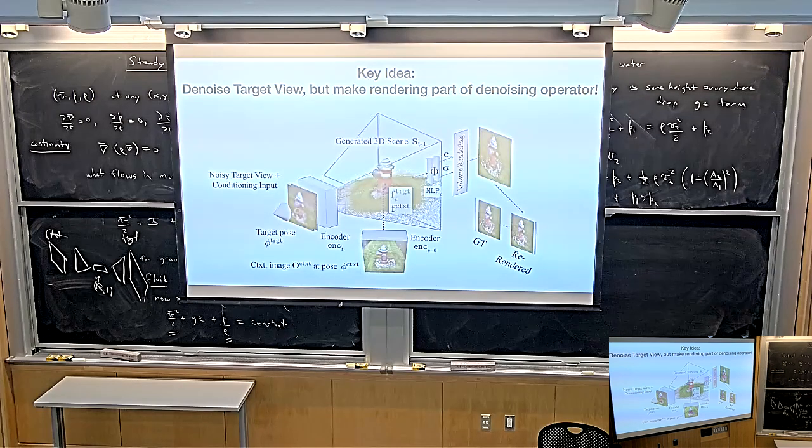That same image back into the model. So you don't render a different camera pose. You render the same camera pose that you initialized with noise. So you basically take a context image, you pick a random camera pose, you initialize it with noise, then you reconstruct the NeRF in a single forward pass, like PixelNeRF style. Then you render the same view, and that's your denoised version. And then you add noise to that again, and then you do it again. So for every new pose, you have to do this iteratively. For every new camera view, you have to iterate.